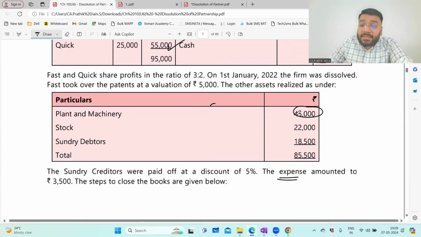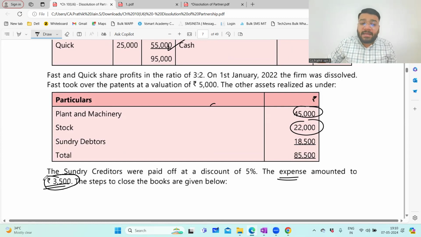Second, you're going to sell this plant and machinery and stock in the market, but you don't have time to go and sell it. So you'll appoint an agent to get all the money by selling this, and to him you have to pay commission. There is also the basic documentation paperwork that you have to do, so that paperwork costs too. So many things like that are involved. All those expenses put together is 3,500.